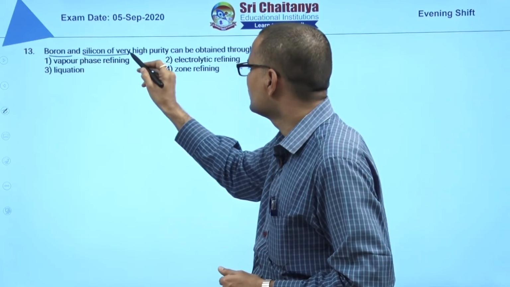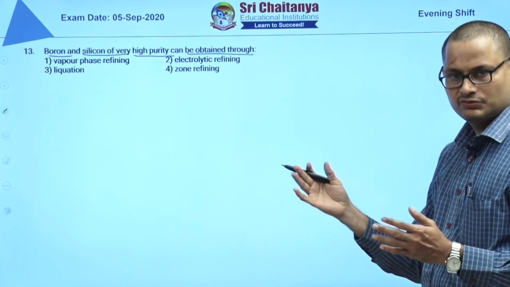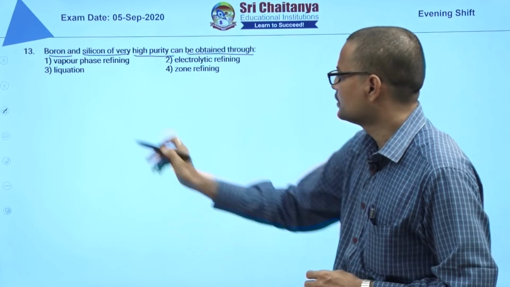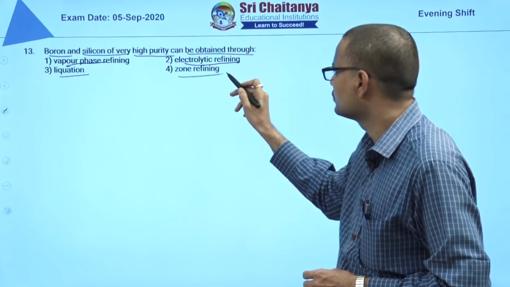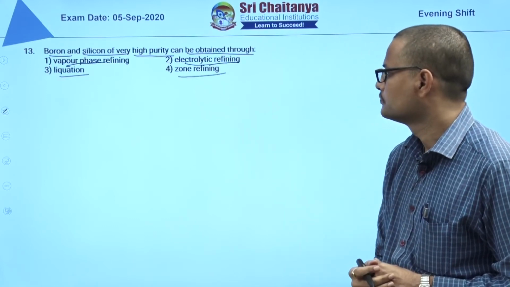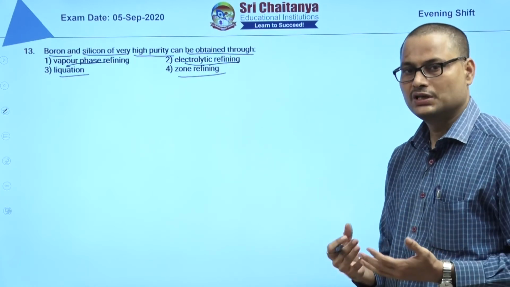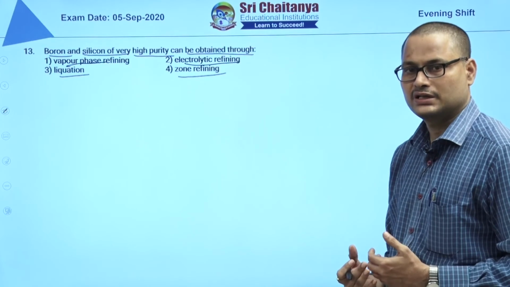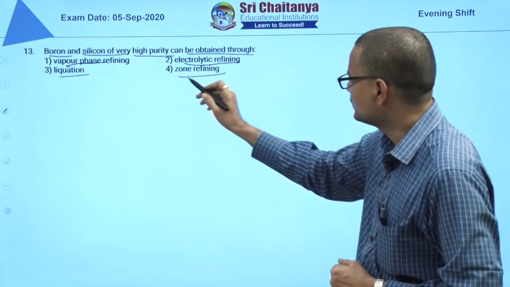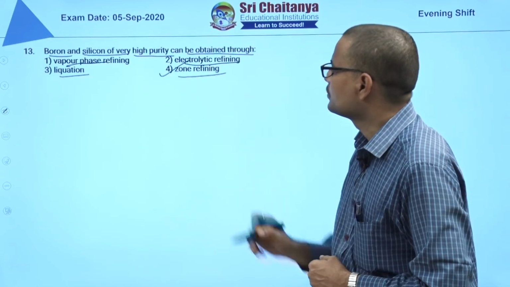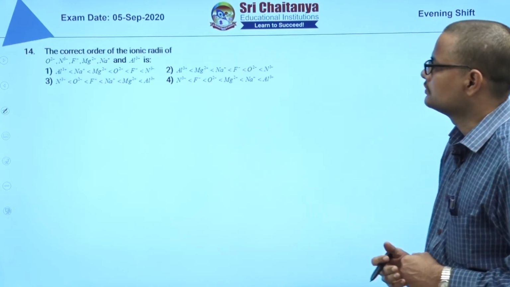Boron and silicon of very high purity can be obtained through which method? This question is based on metallurgy. Here they have given options: vapor phase refining, liquefaction, electrolytic refining, zone refining. We have to see the extra purification of metals after extraction. That is an NCERT-based question directly; it is the zone refining method. The answer is 4. Next, the 14th question.